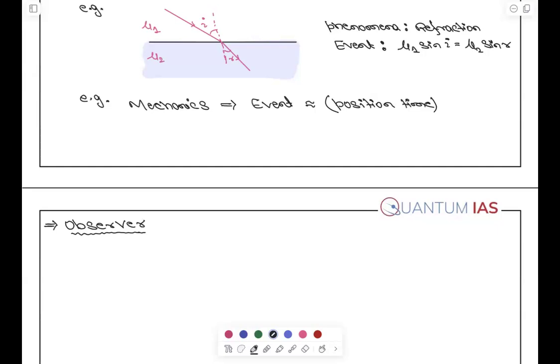Now listen. When I ask you, what is Snell's law? Aditya, tell me Snell's law. Just mathematical. It was just written down. Mu into sin theta is constant.